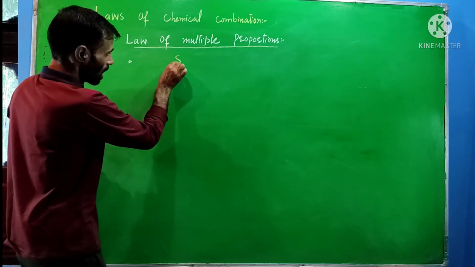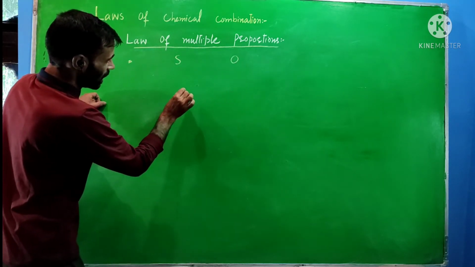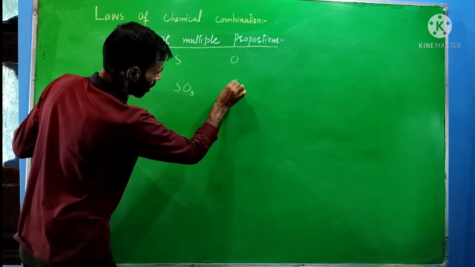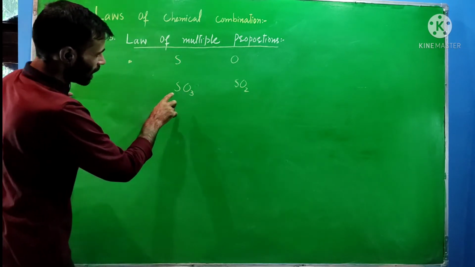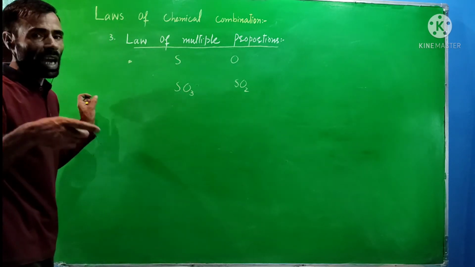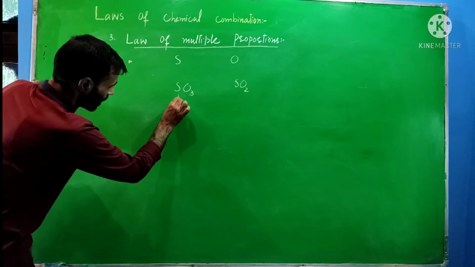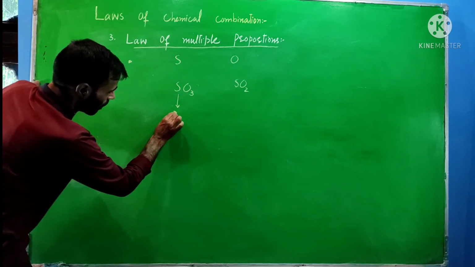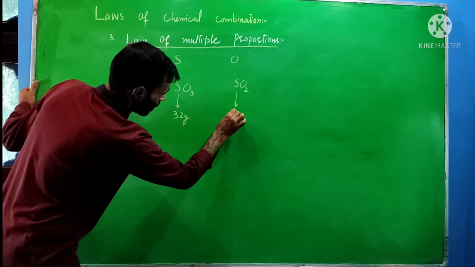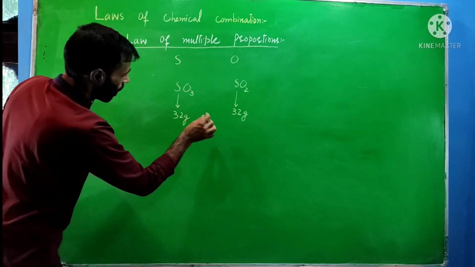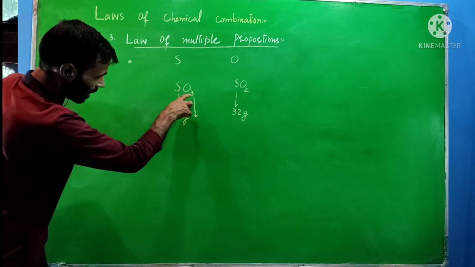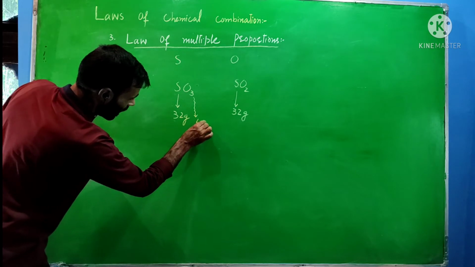For example, we have sulfur and oxygen. They combine with each other, leading to formation of the compounds sulfur dioxide and sulfur trioxide. If we take the mass of one element within these 2 compounds as fixed, for example the mass of sulfur as 32 gram, then in both the mass of sulfur is 32 gram. The mass of oxygen that combines is 48 gram in sulfur trioxide.